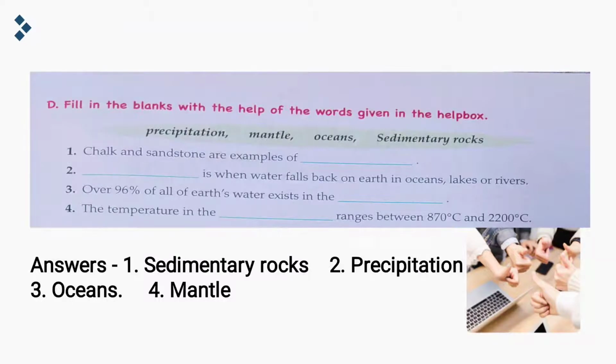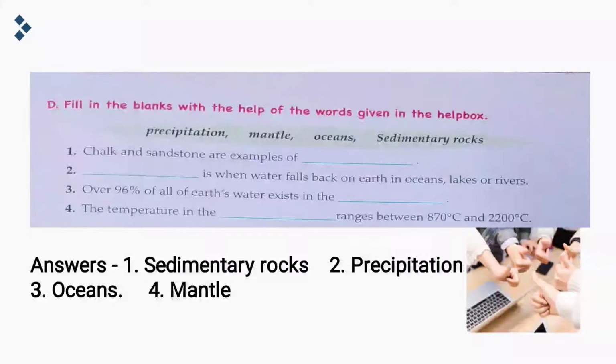Second one, dash is when water falls back on the earth in oceans, lakes or rivers. So this is precipitation. Precipitation is when water falls back on earth in oceans, lakes or rivers. Third one we have, over 96% of all of earth's water exists in the dash.